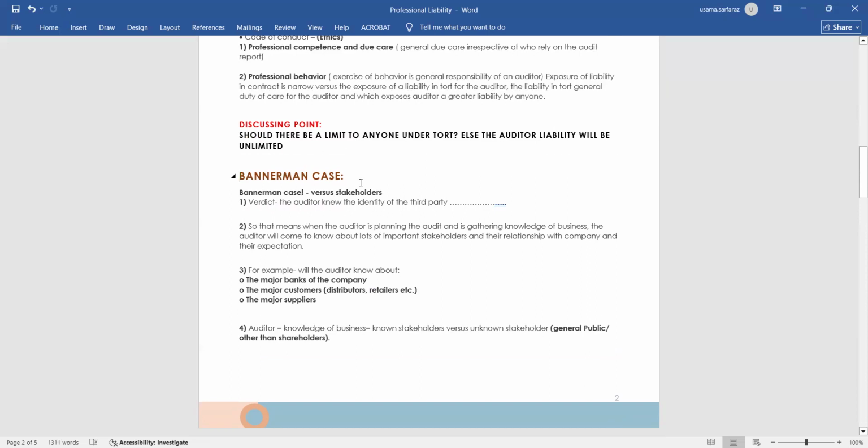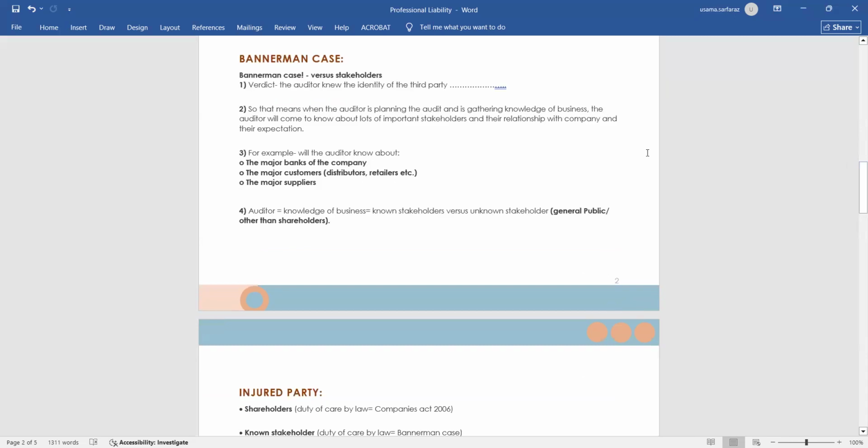this discussion point is just the explanation, or you can say the summary, of the above-mentioned things which I have explained. Now move to the Bannerman case. There is a very famous Bannerman case. It directly links to your practical exam scenario questions. I must say you should read the Bannerman case. In the Bannerman case, there are four things, or you can say 4 points.